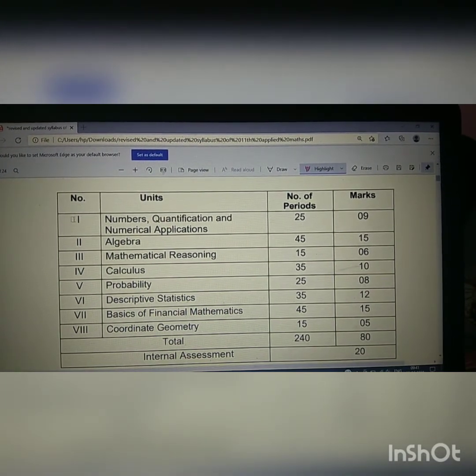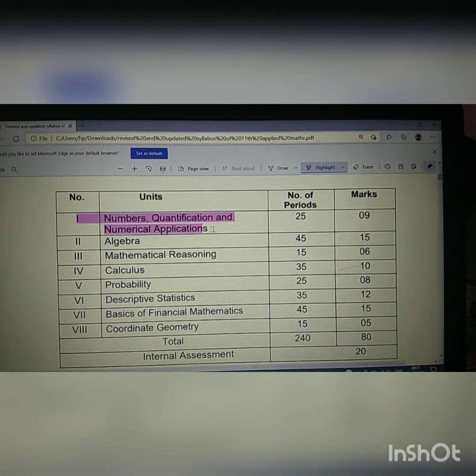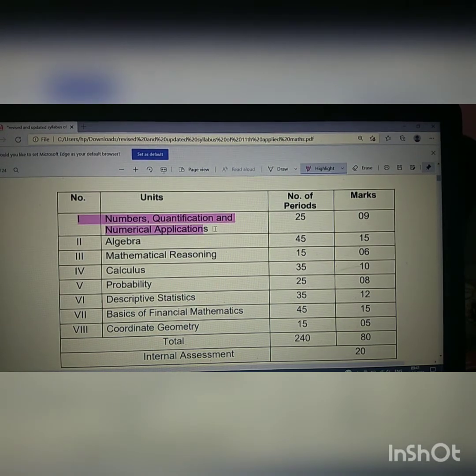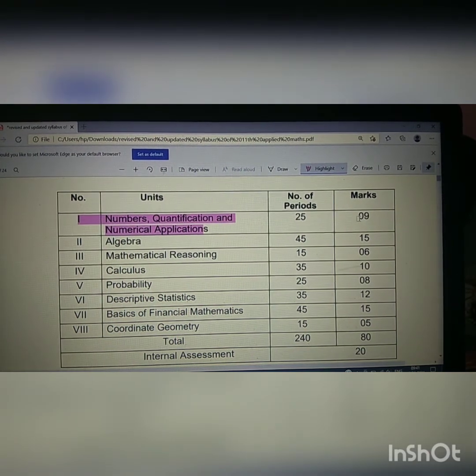Unit number 1, which is numbers, quantification and numerical applications. Numbers quantification, that is, how numbers can be distributed. In this chapter, we will read about how we can encrypt, how we can transform a given number into another language. We will study the basic and the explained syllabus of each unit in the next video, but in this video we just have to deal with the syllabus. The first unit will be carrying 9 marks.